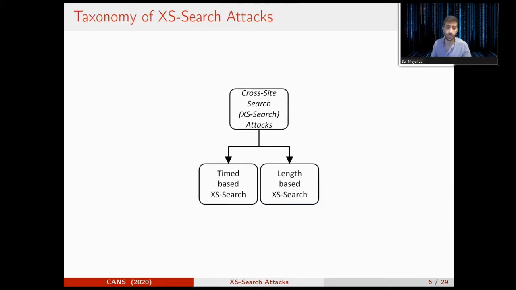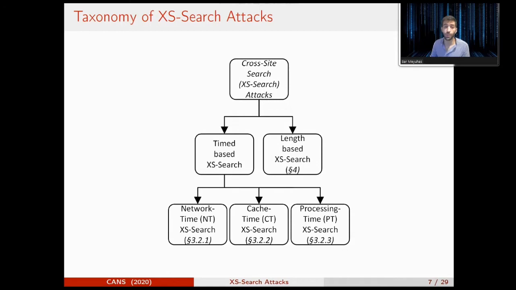We have talked about side channels, but what are the side channels that we can use in our attack? So we will present today two types, a time-based and a length-based attack. We will focus on the length-based attack, but I'll also make a short brief of the time-based attack. Using the time and the length, we were able to find out how many search records there are in the response, and by that, leak private data. You can see that there are three time-based attacks. I will present today only two, the network time and the cache time. And you of course can read in our paper about the processing time attack.